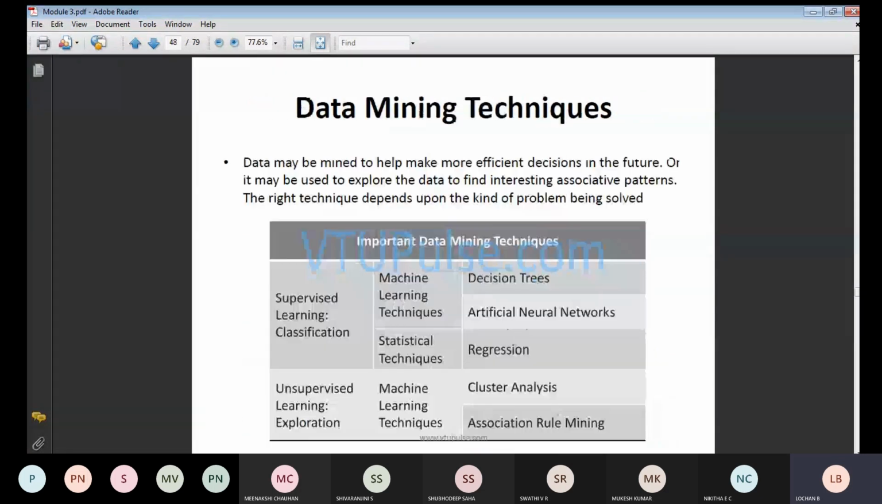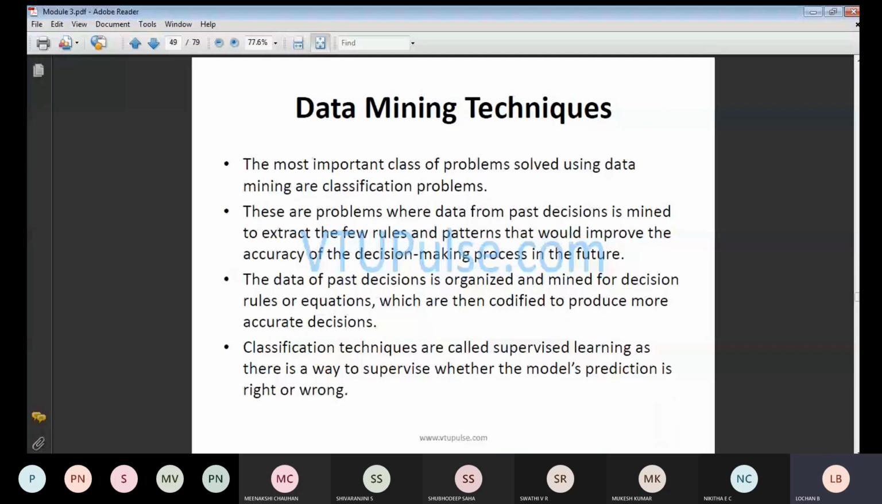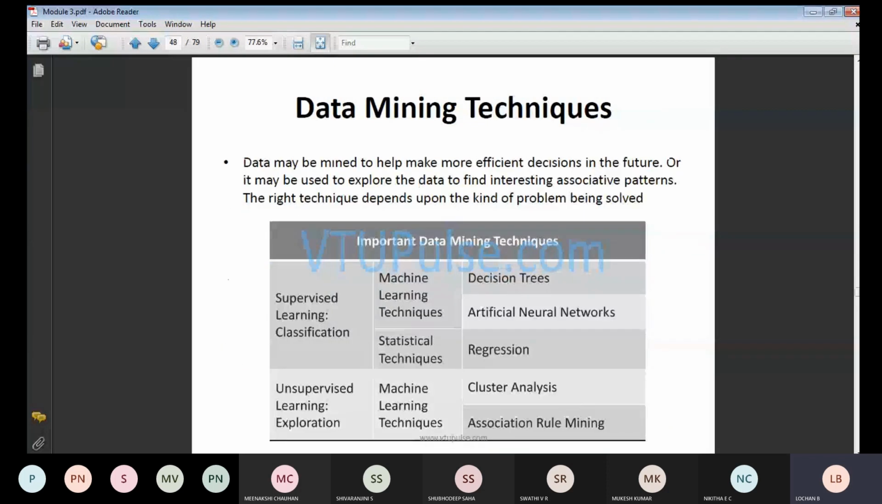One is supervised learning and unsupervised learning. In supervised learning, you will be looking at machine learning techniques as well as statistics techniques. For example, we will be discussing decision trees, artificial neural networks, regressions, all those things.